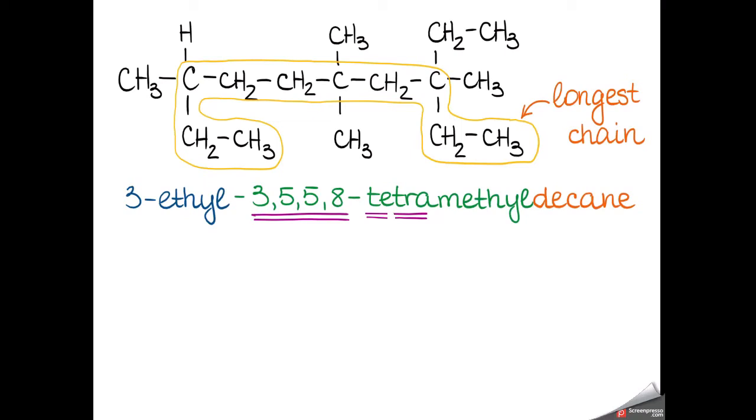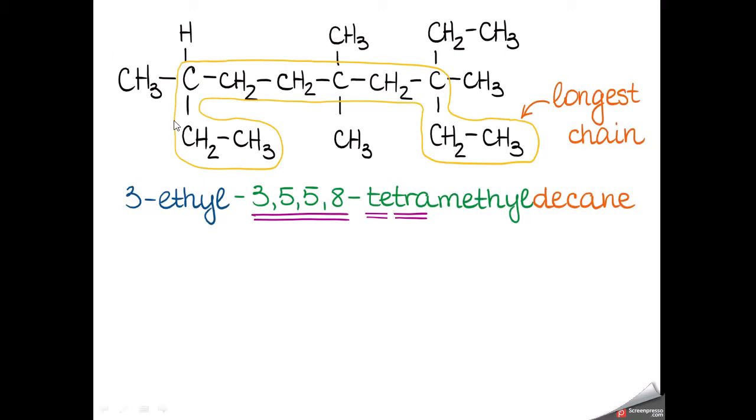First of all, we have to select the longest chain. You can select the longest chain, this 1 2 3 4 5 6 7 8. Now if we go in this way, this is 9, but if we go 10, we can also select from here 1 2 3 4 5 6 7 8 9 10. So these are the same things, we can start anywhere, no problem. If we start from here, this is a substituent. If we start here, this is a substituent. Now from where we will start the numbering, this is a very important point.